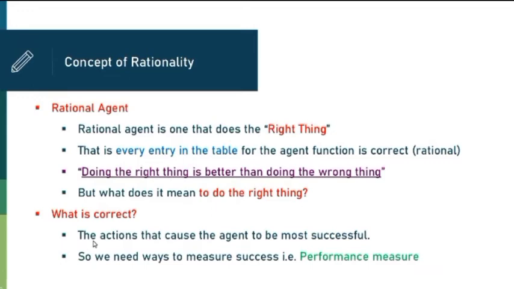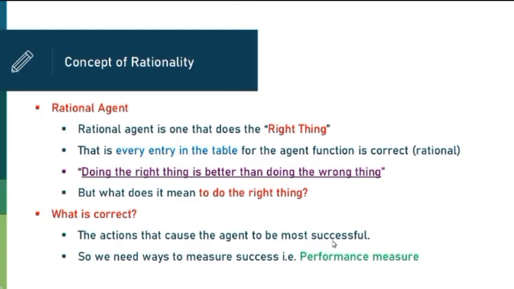Now what is correctness? The correct action is the one that causes the agent to be more successful. So we need to find out the action, or a sequence, that produces the best possible result, the most successful result. Here comes the term performance measure, which means how to measure the success.